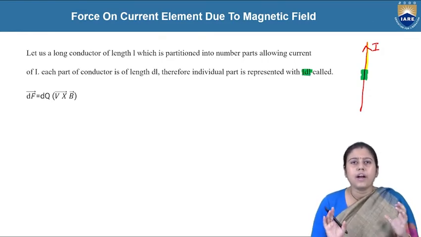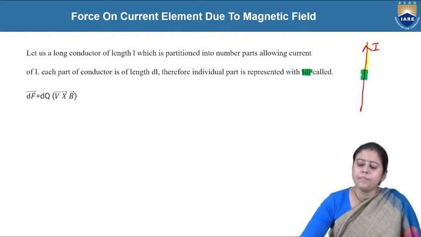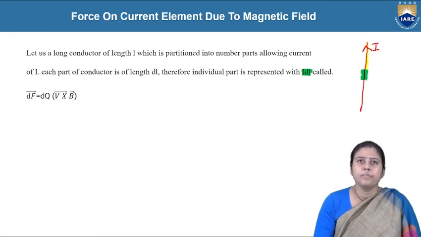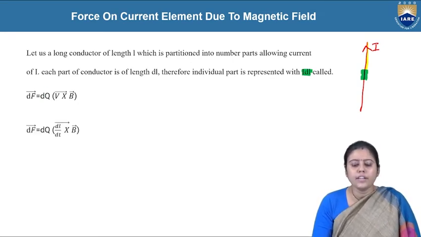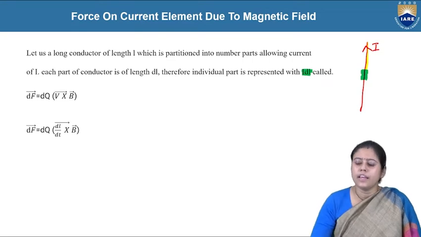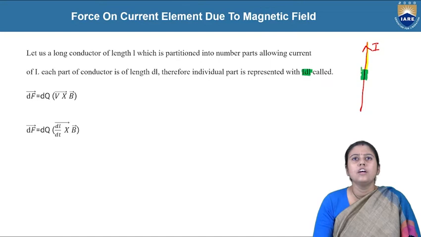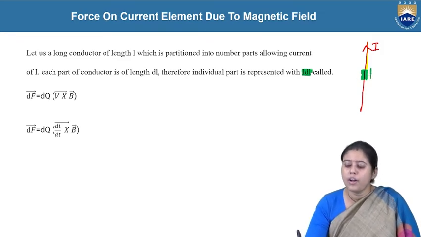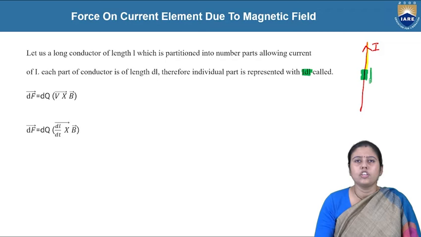Now, as this current carrying conductor is in a magnetic field, we can write dF is equal to dq v cross B. And what is v? If the current is flowing through this line, v we can write as dl by dt. What is dl? dl is the length of this small element.